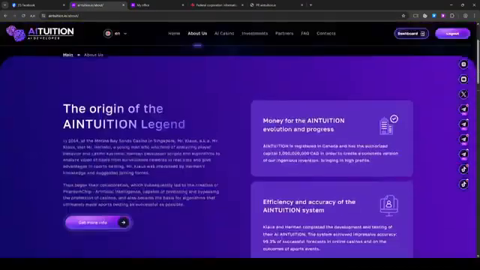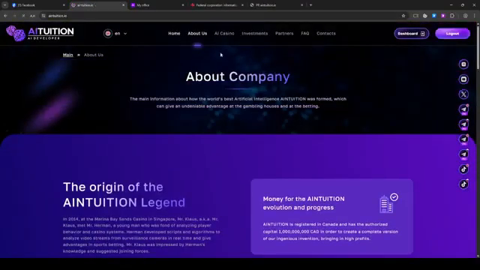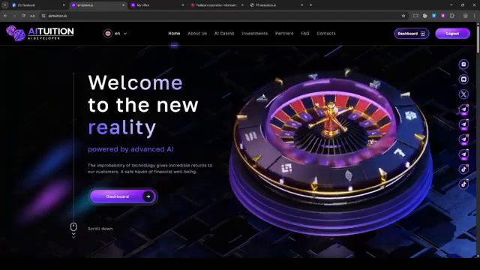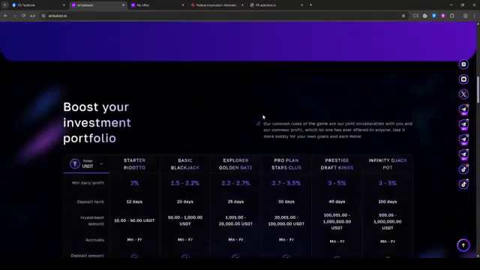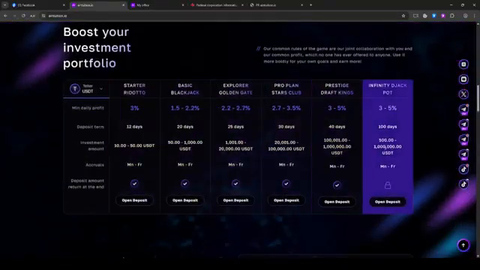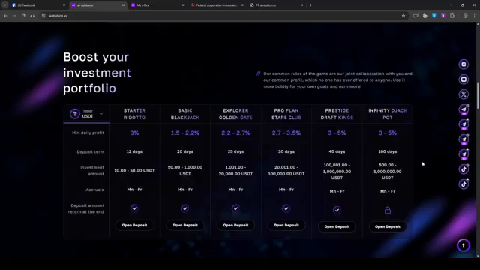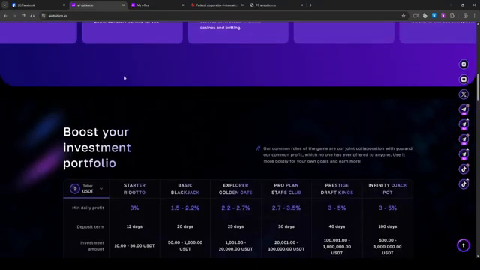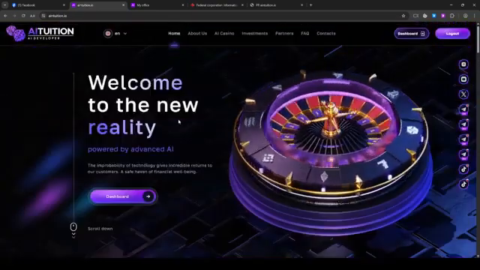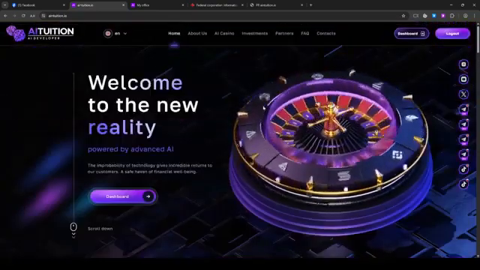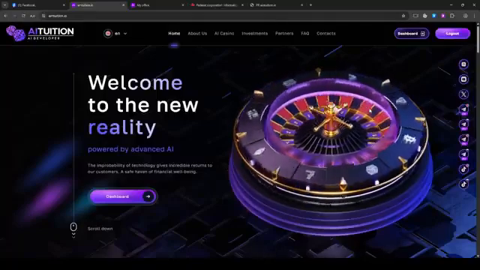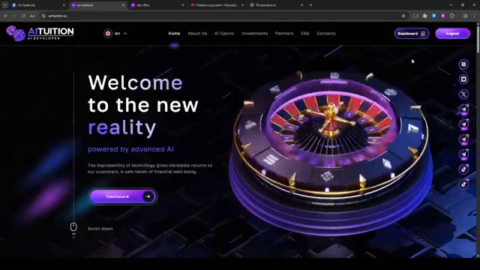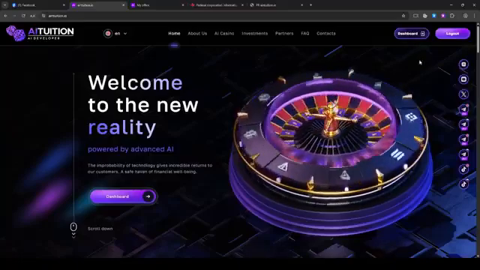All right. Now, starting with the actual functions of Aintuition and how it works. It's divided into two sections. People can either come and be regular users and invest with Aintuition and earn daily percentages. The reason Aintuition is currently doing this is because they would like to become widely known around the world, so that they can sell their AI to the public, not sell, but more like a Netflix subscription.